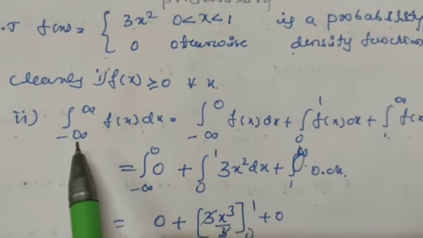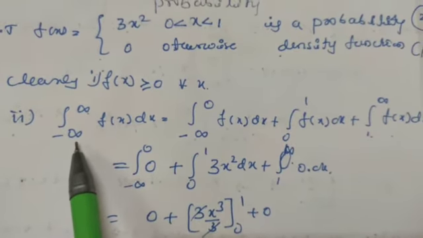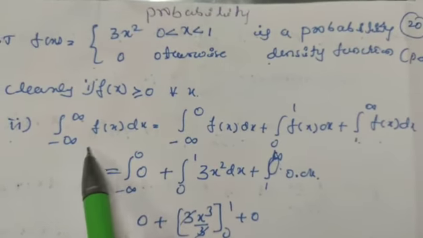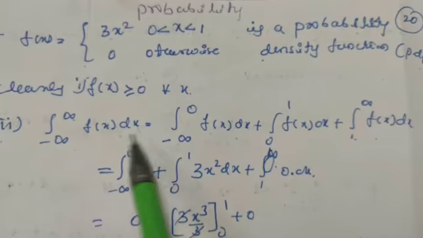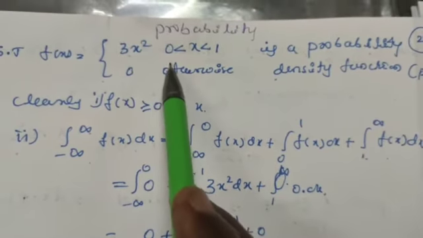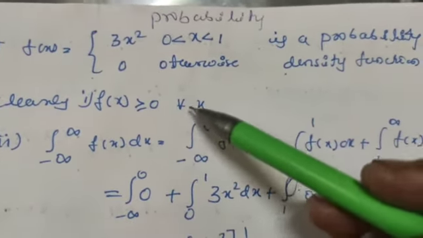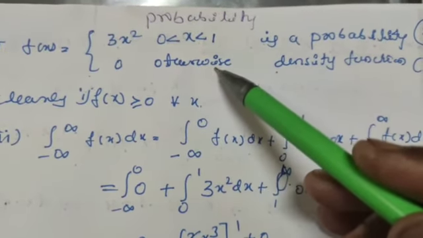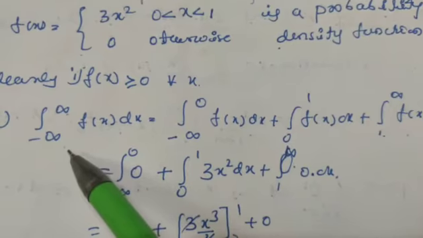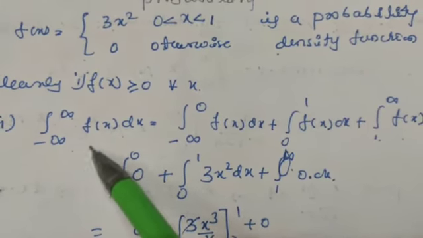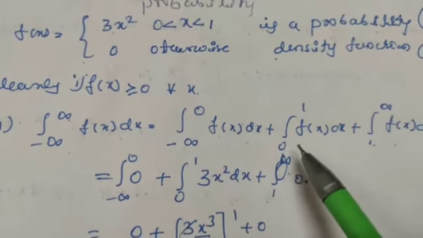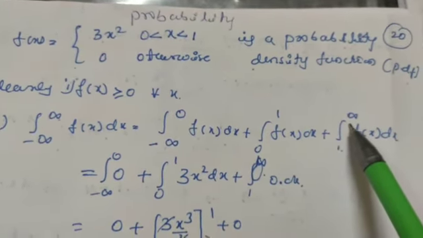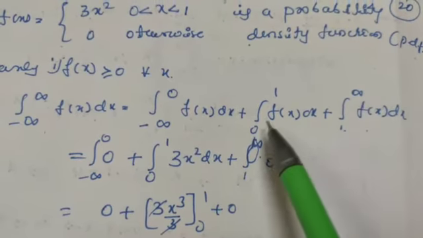And the second one is the integration from minus infinity to plus infinity of f of x dx, which is equal to... we can split this interval minus infinity to plus infinity according to the intervals given in this function. So here this is in between 0 and 1, and in all other cases it is defined like this. So let us divide this interval minus infinity to plus infinity as minus infinity to 0, 0 to 1 and 1 to infinity.